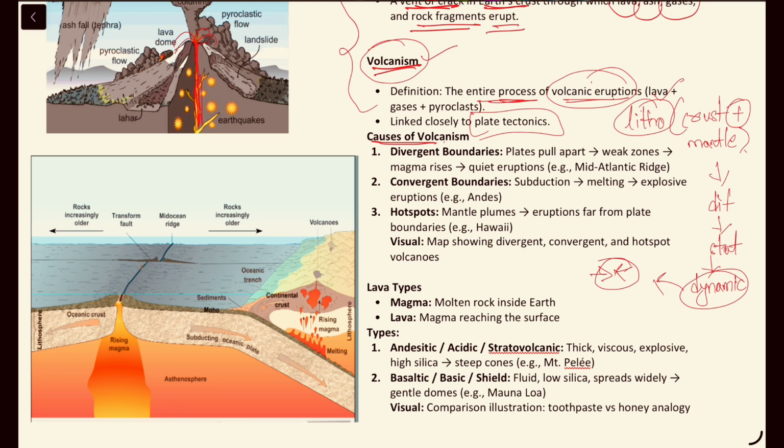Those sort of plates we call the convergent plates, and if the plates are moving away from each other then we call those plates divergent plates. So in case of divergent plates, what happens when the plates pull apart or move apart from each other? There will be the creation of weak zones in between them, from which the magma will rise outside from the mantle region, leading to the formation of mid-Atlantic ridges or the volcanoes. We can see this divergence in the Atlantic Ocean.